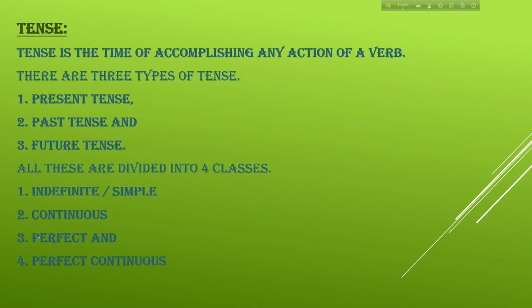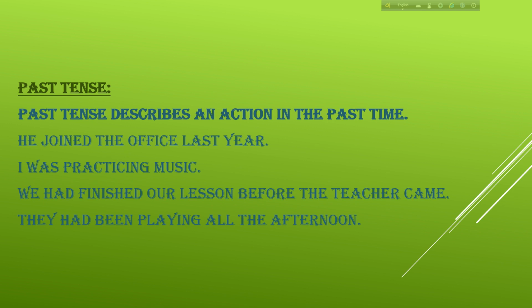So what is tense? Tense is the time of accomplishing any action of a verb. There are three types of tense, present tense, past tense, and future tense. And all these are divided into four classes. That is indefinite or simple. That is for past tense: number 1, past indefinite or simple past tense; number 2, past continuous; number 3, past perfect; and number 4, past perfect continuous tense.